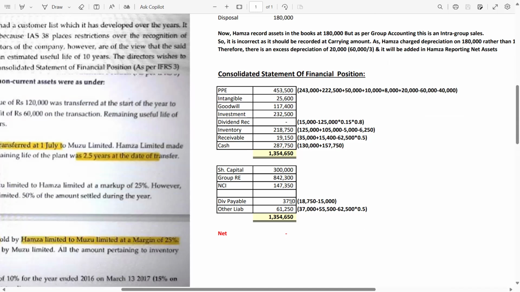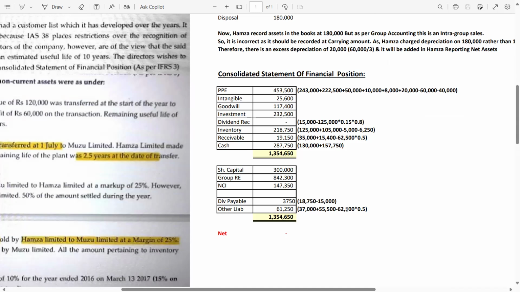So this 3,750 is the other members, meaning NCI dividend. It is not the dividend of the parent because the parent subsidiary intragroup transactions should be eliminated, so we have eliminated 15,000. Now other liabilities is 61,250. How 61,250? 37,000 given in the question, 55,500 is also given.